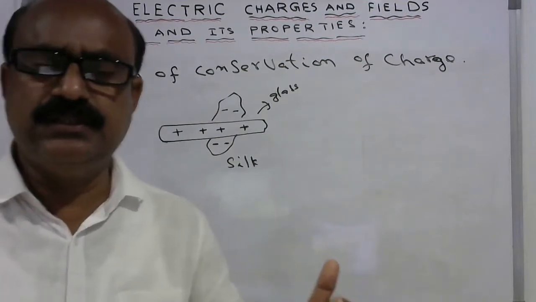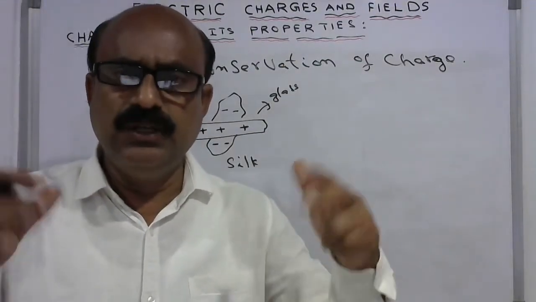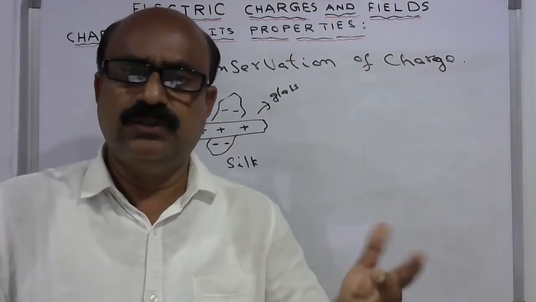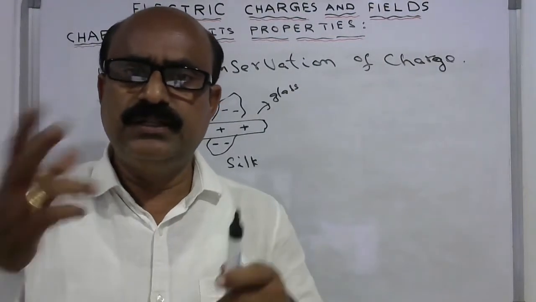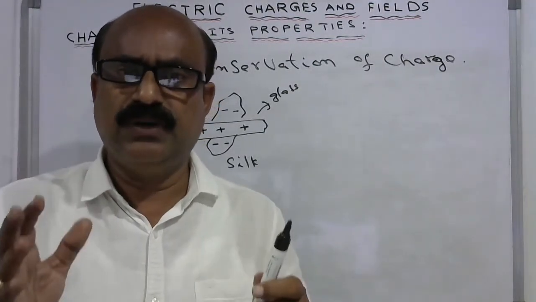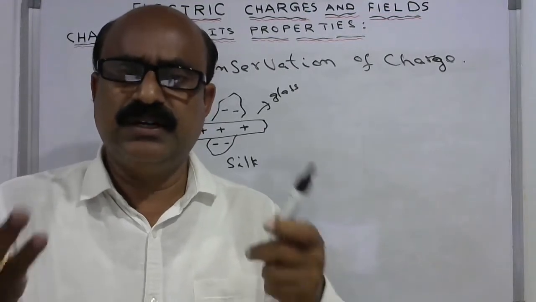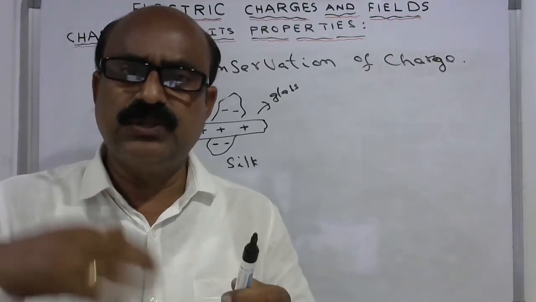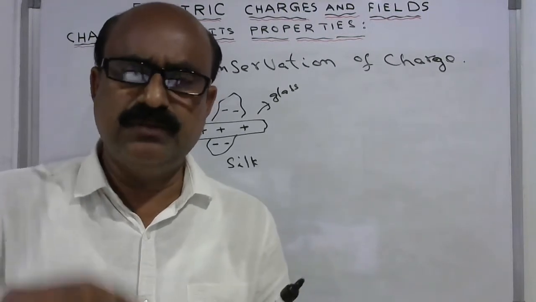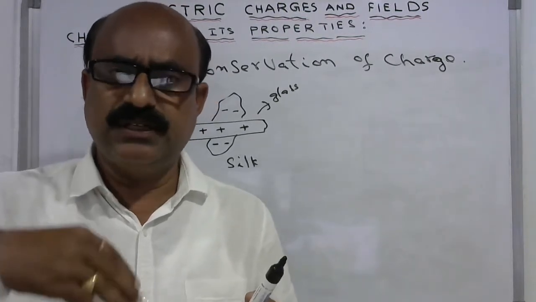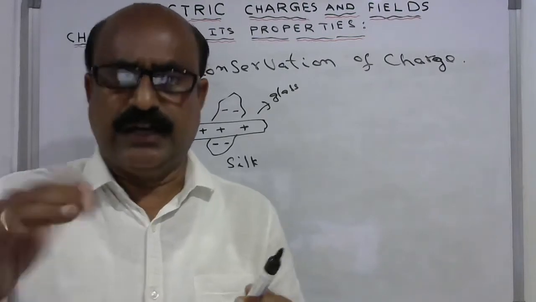Whatever charge exists in the universe, we can only utilize it. We don't have any facility to create the charge. Once the mass is created, the charge is also created. So we cannot create mass, we cannot destroy mass. The only thing is we can transfer it from one form to another form.